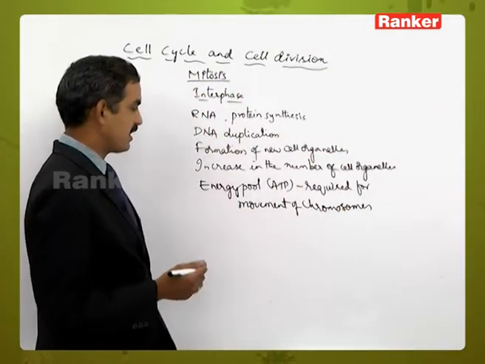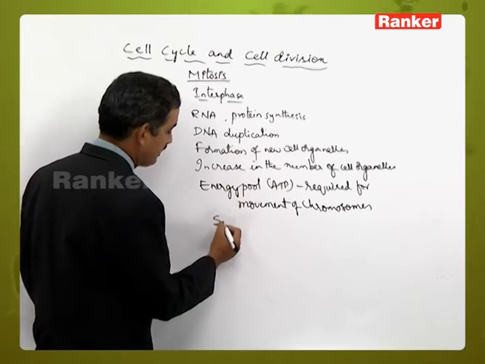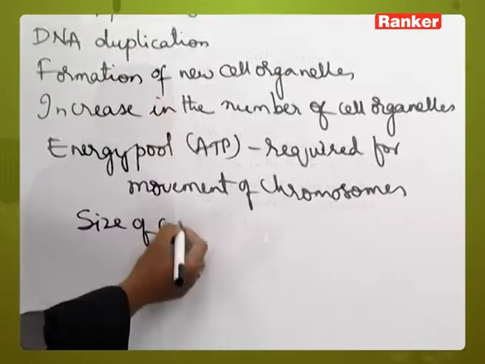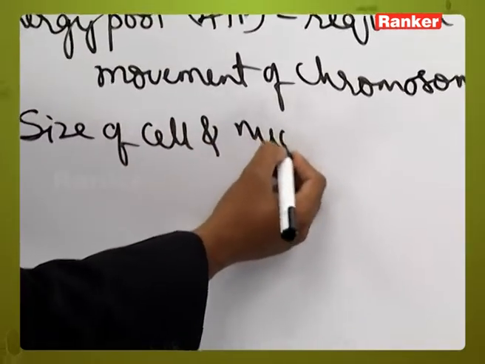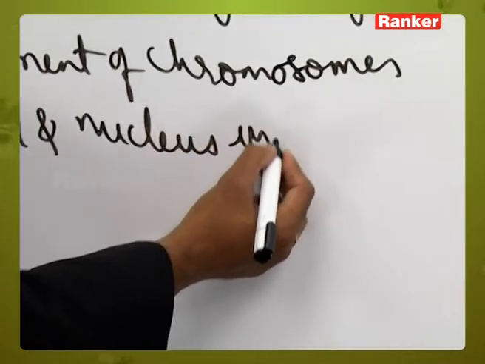So likewise, these are some of the changes. Of course, apart from that, the size of the cell and nucleus will also increase.